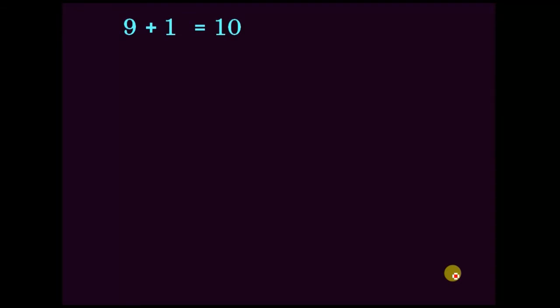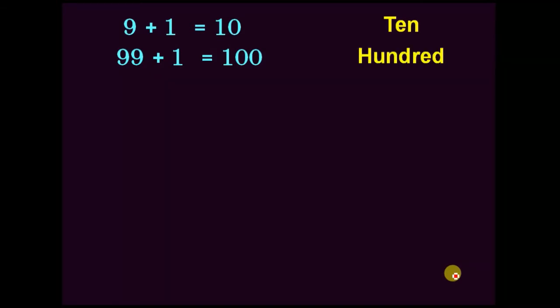Now, by concluding all these: adding 1 to 9, we will get 10. Adding 1 to 99, we will get 100, a 3 digit number. 10 is a 2 digit number, here is a 3 digit number. If we add 1 to the greatest 3 digit number, we will get a 4 digit number, that is 1000.